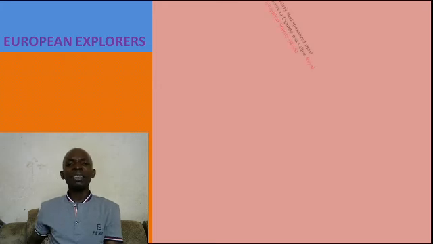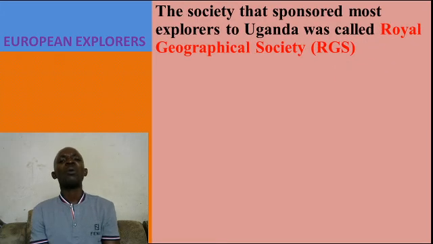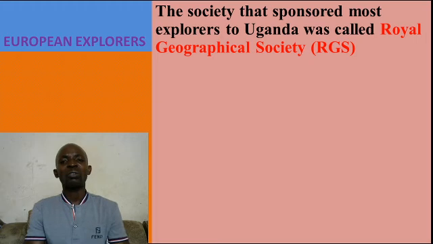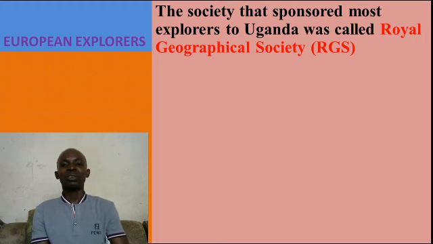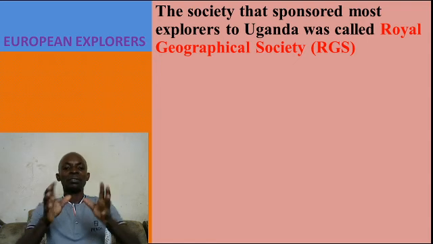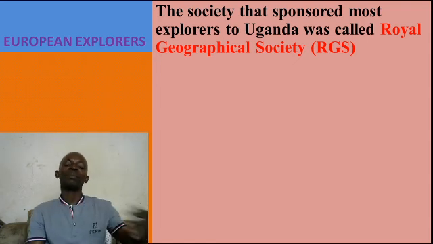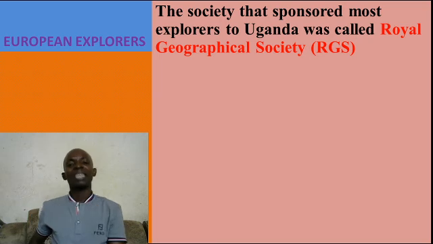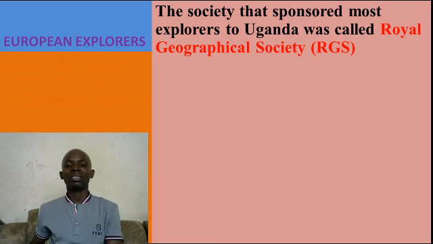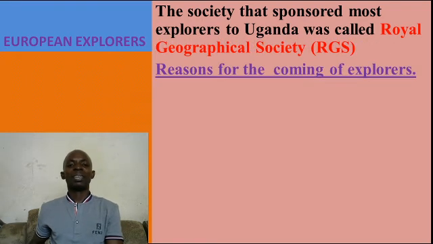These explorers who came to Uganda were sponsored by the Royal Geographical Society. Which body sponsored explorers to Uganda? It's called the Royal Geographical Society. To sponsor is to pay for everything that you need. Like some of us have sponsors, they pay our fees. So the body that sponsored the journeys of explorers to Uganda was called the Royal Geographical Society, in short RGS.